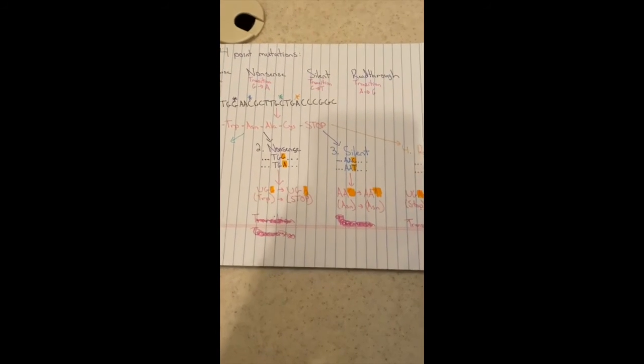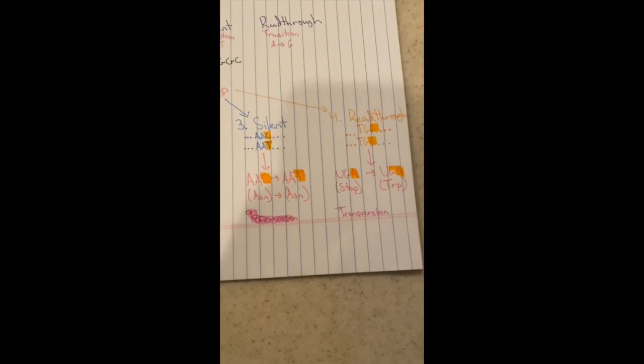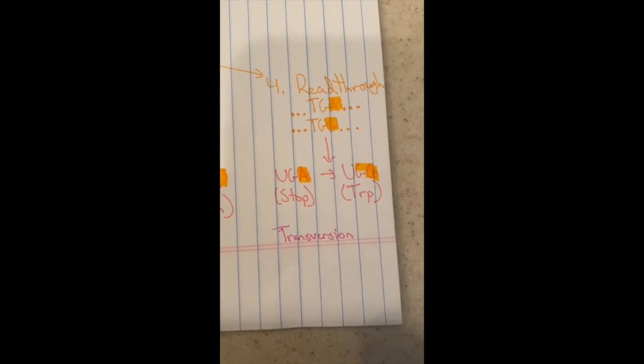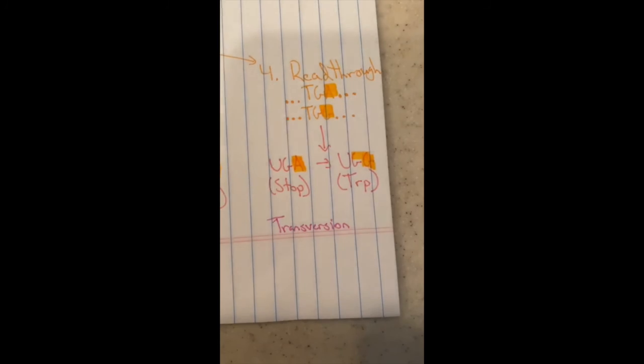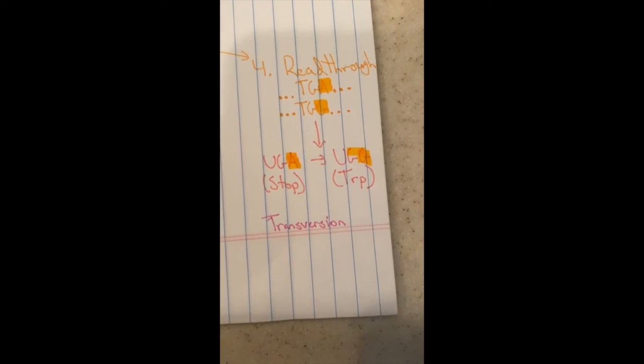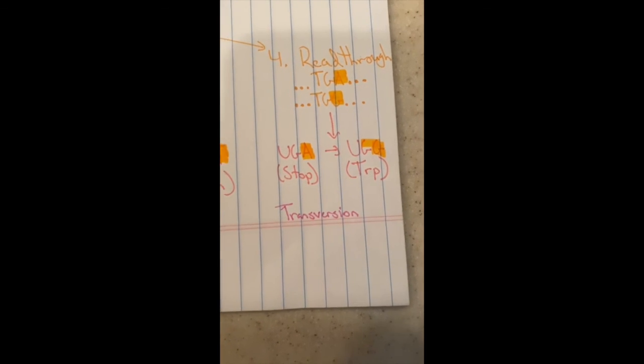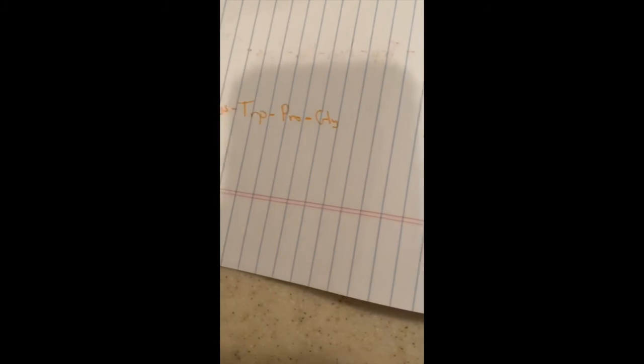The last kind of mutation is called a read-through mutation. This type turns the stop codon into an amino acid, allowing the mRNA strand to continue to be read and elongates the amino acid chain. If we perform another transition, we change this adenine to a guanine and transform the stop codon into a tryptophan, which then allows the next two codons on the mRNA strand to code for proline and glycine.